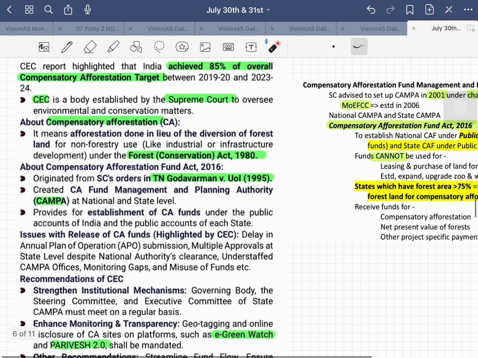For example, the Compensatory Afforestation Fund Act 2016 originated from Supreme Court orders in the T.N. Godavarman case. The T.N. Godavarman case is very important for understanding the definition of a forest.